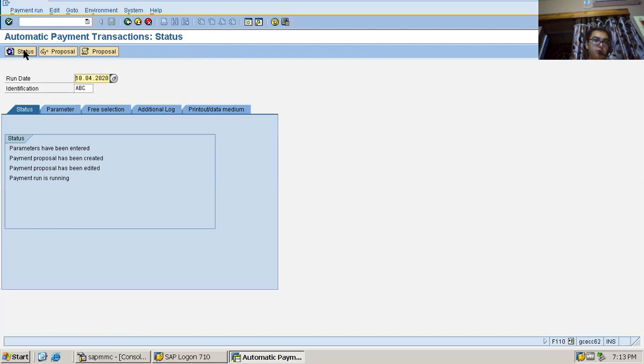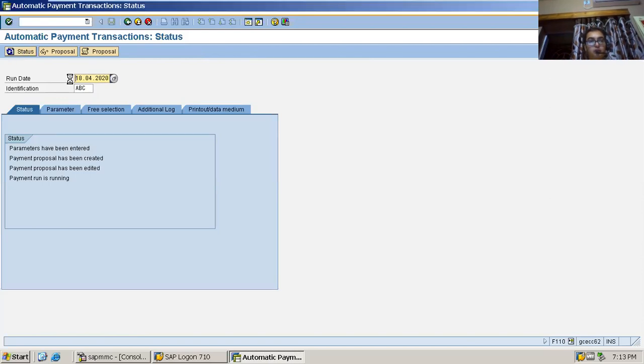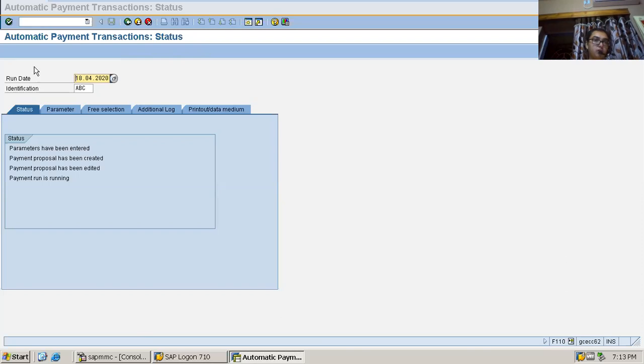It is taking a bit of time again to generate the payment document. I think it has come. Yes, one generated, one completed.